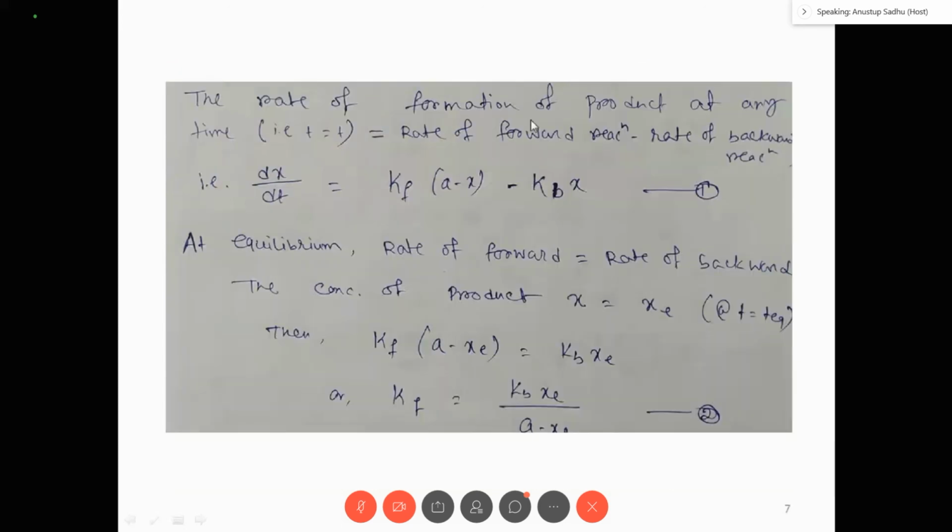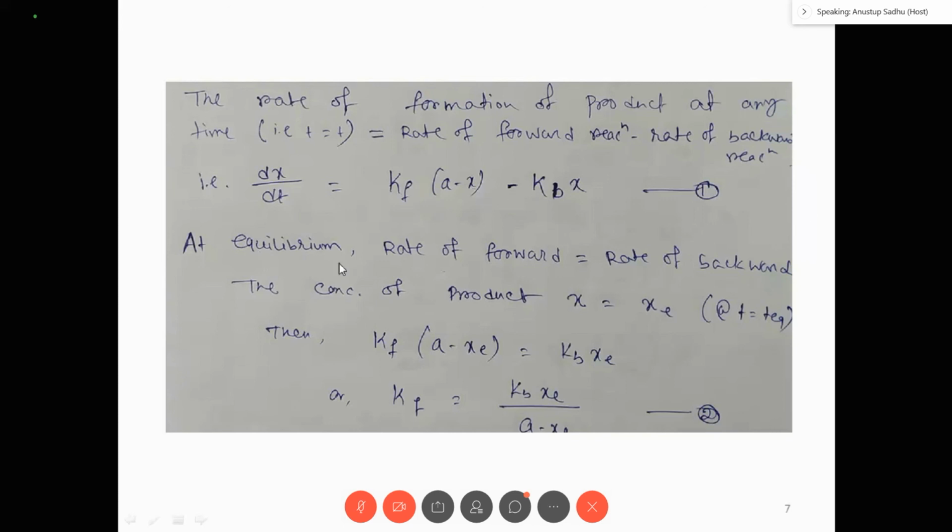Now the rate of formation of product at any time is equal to the rate of the forward reaction minus the rate of the backward reaction. That is the rate of the overall reaction, or the rate of accumulation of product. So dx/dt is equal to the rate of the forward reaction minus the rate of the backward reaction, right?